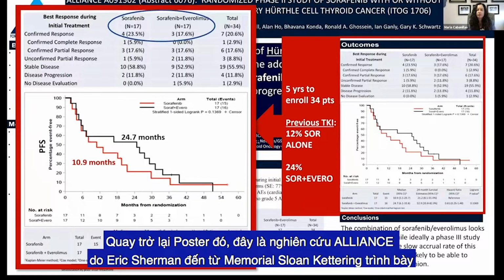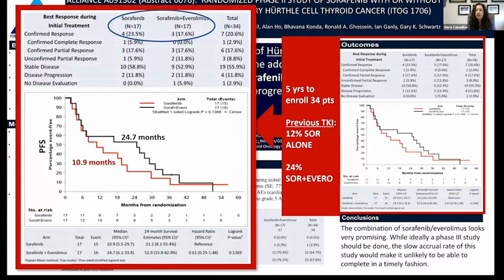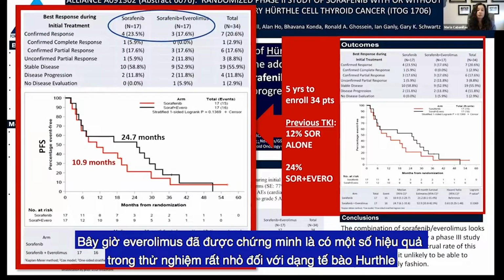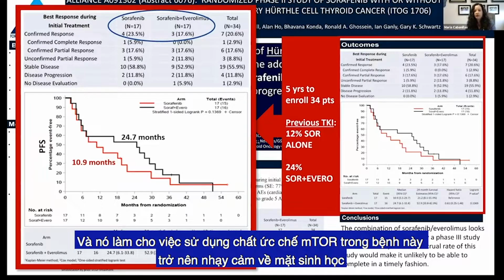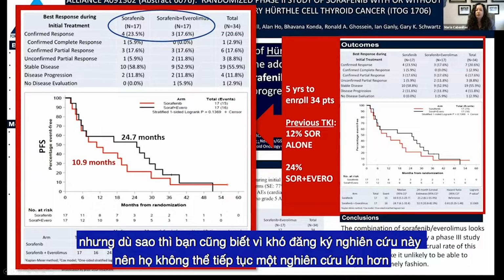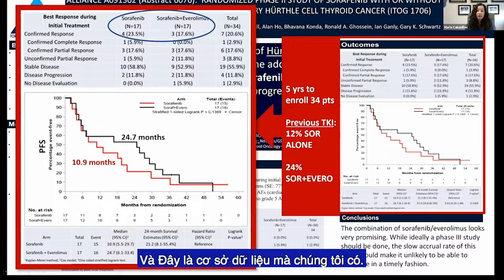Going back to that poster, this was an Alliance study that Eric Sherman from Memorial Sloan Kettering presented, and basically randomized patients to sorafenib versus sorafenib plus everolimus. Now, everolimus had been shown to have some efficacy in very small trials in Hürthle cell, and it made biologic sense to use an mTOR inhibitor in this disease. Unfortunately, it took a very long time to enroll just 34 patients. But anyway, because of the difficulty to enroll this study, they're not going to go on to a larger study. So this is the data basically that we're going to have.